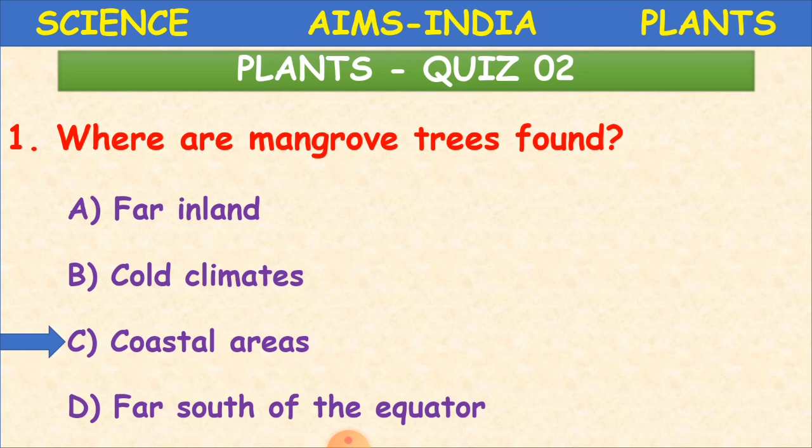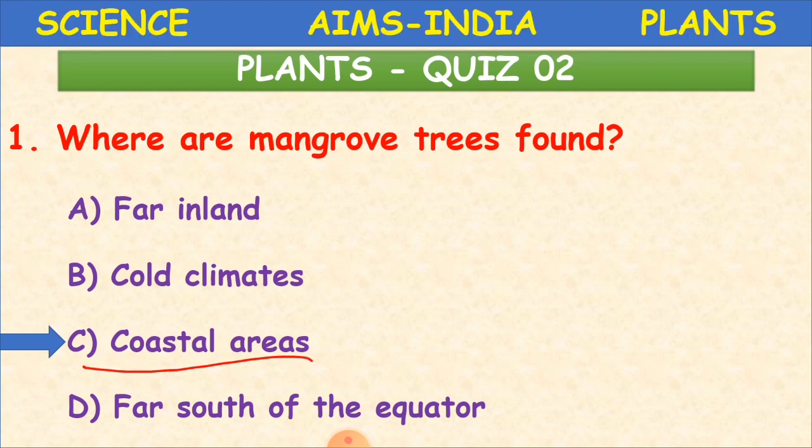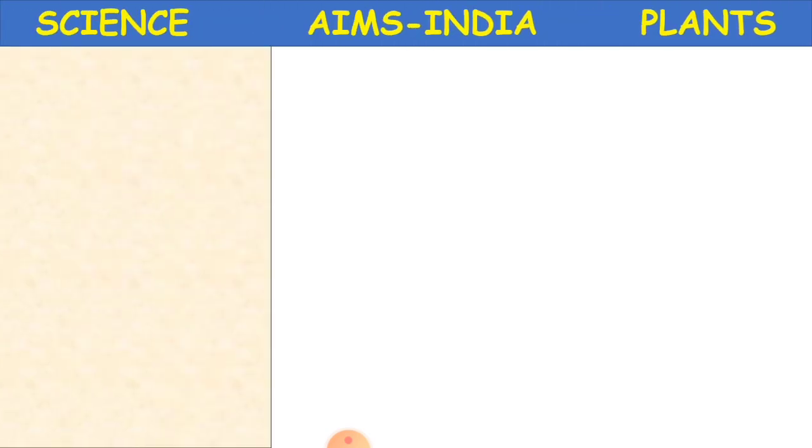Where are mangrove trees found? Coastal areas, the wet areas. The areas near the oceans and seas are called coastal areas. We see mangrove trees in coastal areas. Clear, children?